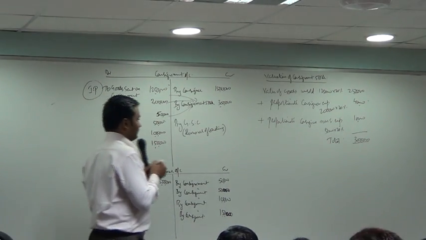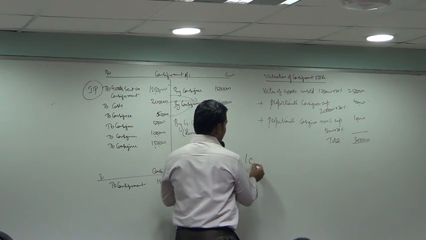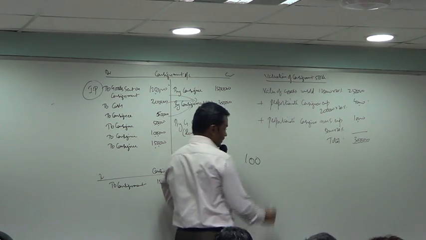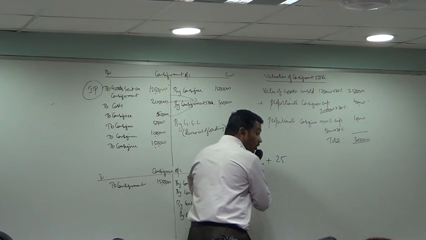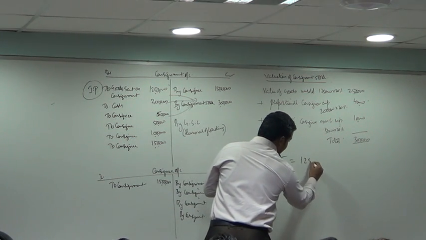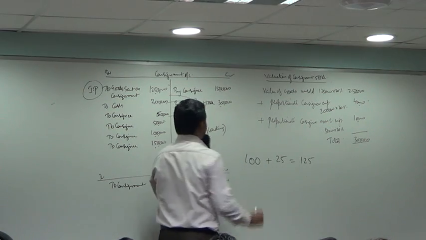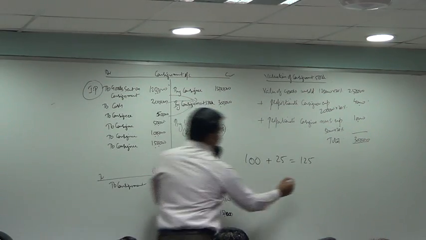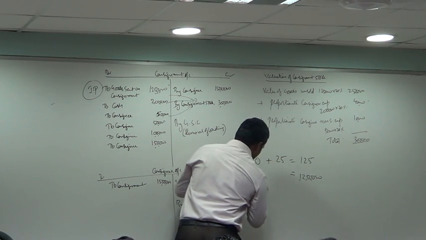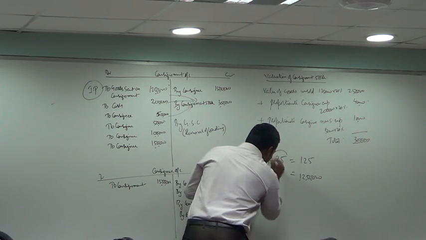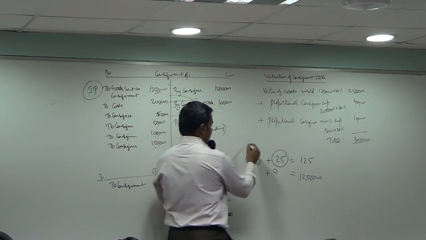Look at the board. If real cost was 100, there was a profit of 25% on cost. The goods were sent at an invoice price of 125. This is at invoice price. So what is the gas amount? I want the gas amount.